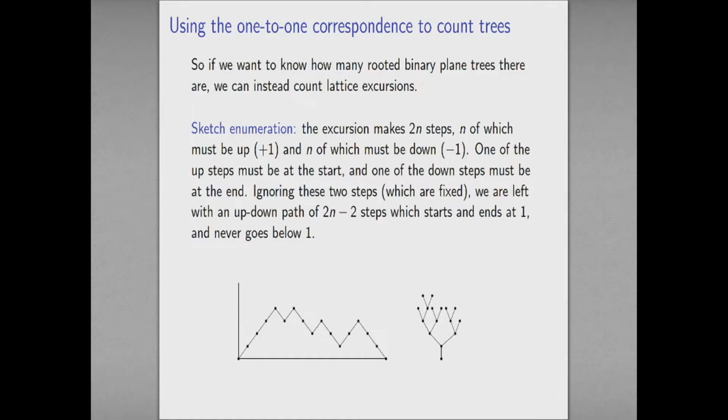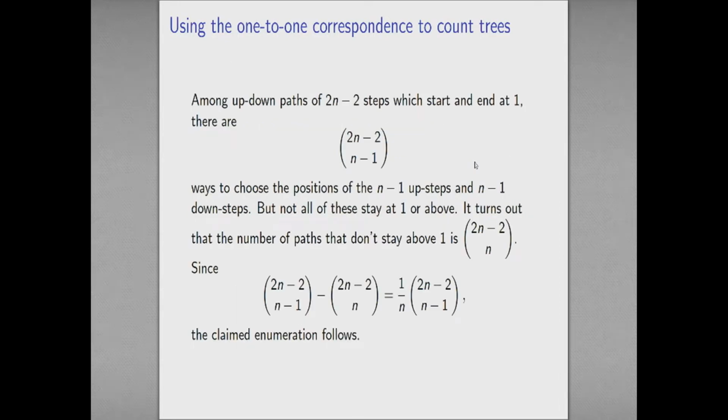Okay, so I've really got 2n-2 steps to play with, and of those, n-1 have to be up, and n-1 have to be down, okay, because I need to end up back at 1. Okay, so among paths which are up-down steps of length 2n-2, there are 2n-2 choose n-1 ways to choose the positions of the up steps among the 2n-2 steps. Okay? And once I've fixed the up steps, the other ones have to be down steps. Okay, so that's how many ways there are of choosing paths which go from 1 back to 1 by making up and down steps of length 2n-2.